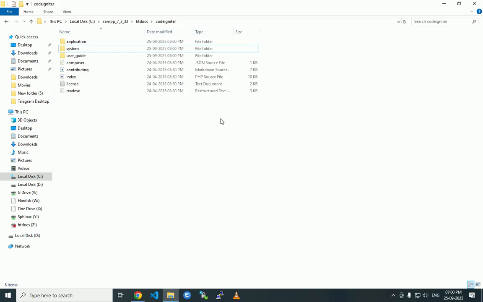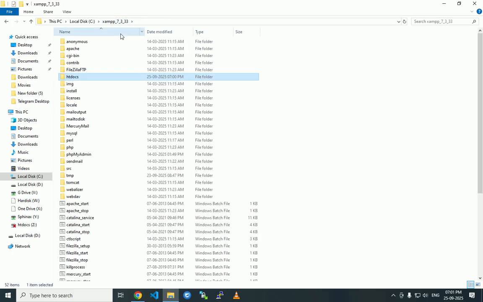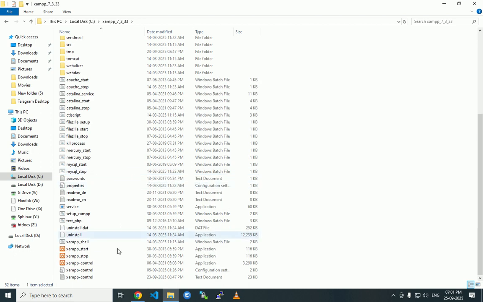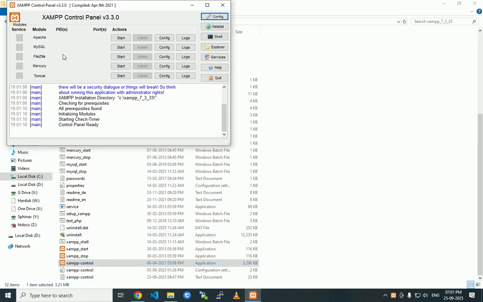Now we have to start XAMPP. Go to the main folder, click on XAMPP control, and start Apache and MySQL server both.